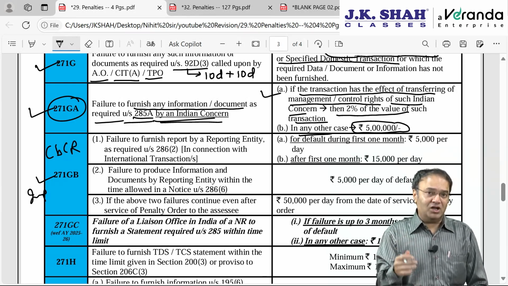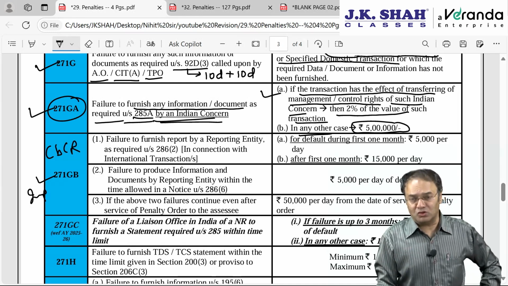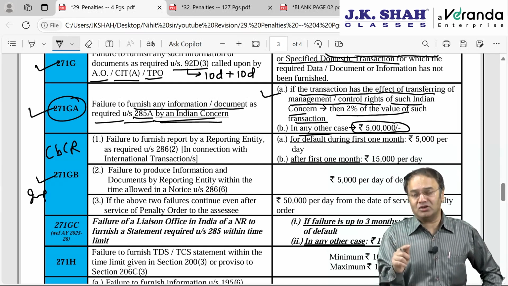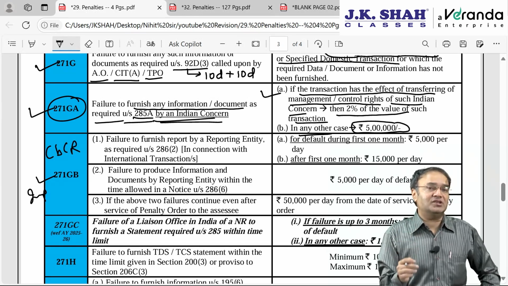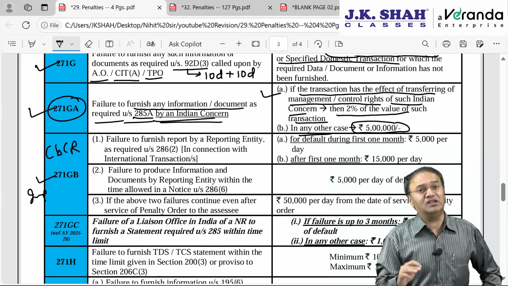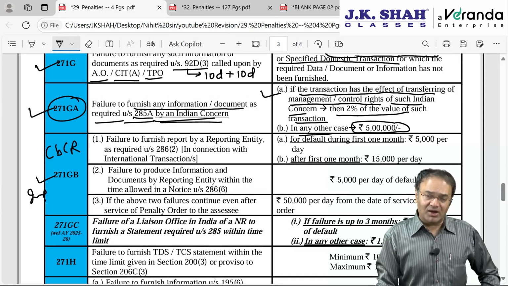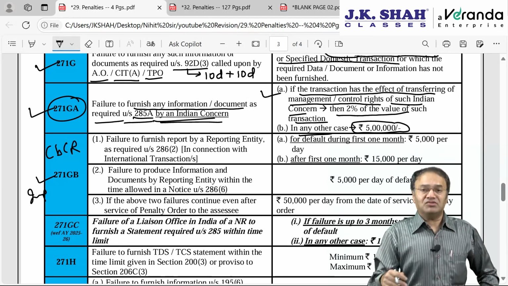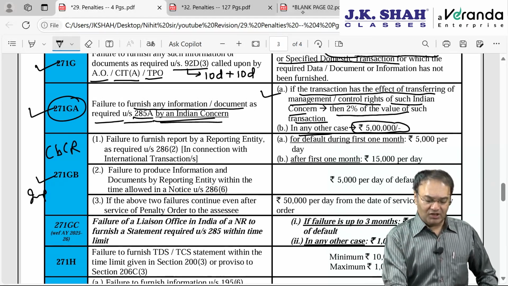whose parent entity is resident in India, like we had taken the example of TCS group. TCS group is an international group, has presence in multiple countries, but the parent entity is TCS India, they are resident of India. TCS India will have to furnish this CBCR, country by country report. Plus we'll have to furnish master file, local file also. Master file, local file we discuss separately.